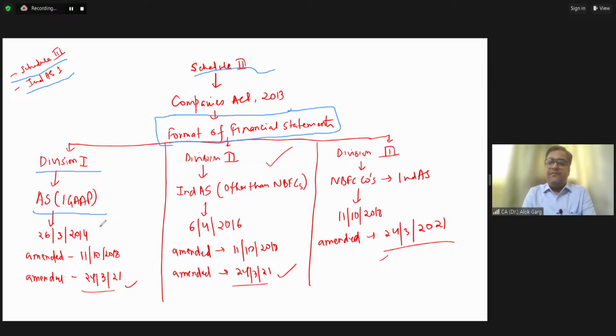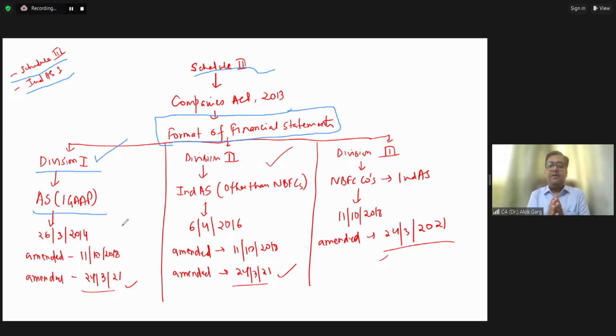Now, friends, if someone asks you whether this Division 1 is applicable in your CA Final curriculum, the answer is no. But since you are pursuing your articleship, you must have clients who are preparing their financial statements under IGAP. You are auditing those clients, so Division 1 will be applicable. You need to understand which division is applicable to which set of entities.